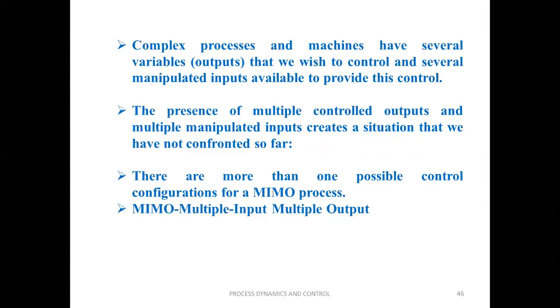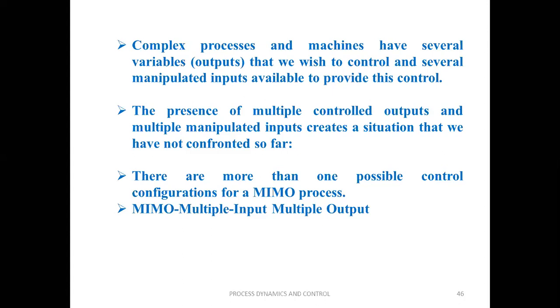Whatever we have discussed so far are single variable control systems, but practically, if you go to any plants or industries, we may come across very complex processes. These complex processes and machines have several variables that are control outputs that we wish to control, and several manipulated inputs available to provide this control.